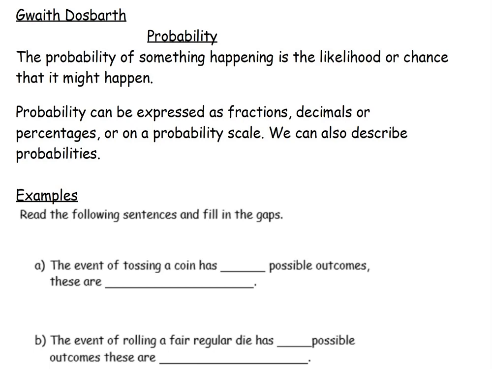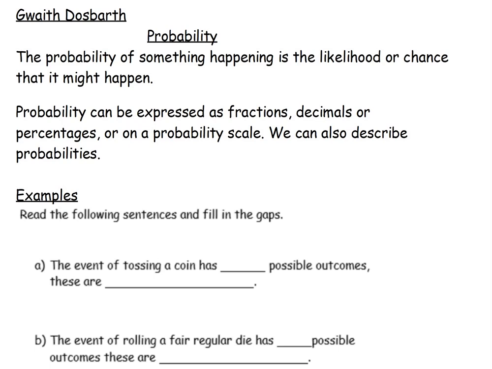Hello! In these lessons we're going to be looking at probability. Now the probability of something happening is the likelihood or chance that it might happen. So it's how likely something is to happen. Probability can be expressed as fractions, decimals or percentages, or on a probability scale. And we can also describe probabilities using terminology linked to probability. This is something that we'll be looking at over the next few lessons.